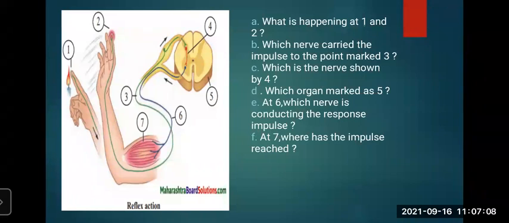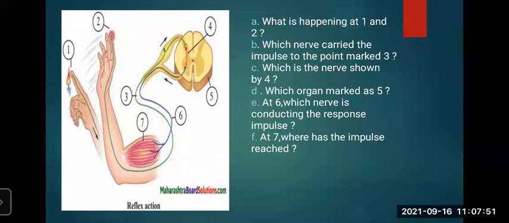So understood this process of reflex action: an immediate and involuntary response given to the environment is called reflex action. Even we don't know how we are going to react when we get this, so it is involuntary. Through the reflex action, the receptors on the skin give the message or signal. Then the sensory neurons give this message to the spinal cord, the central nervous system, and again the central nervous system through the motor neuron sends the message to the effector muscles, and quickly we remove our hand.